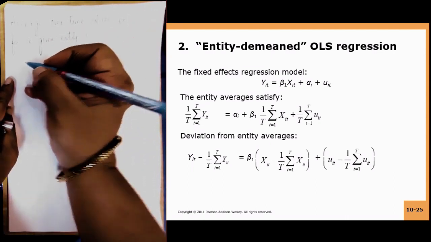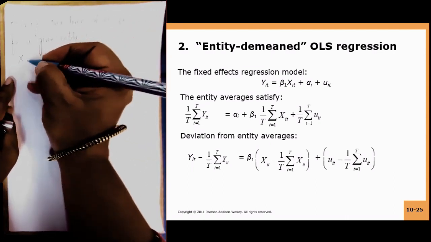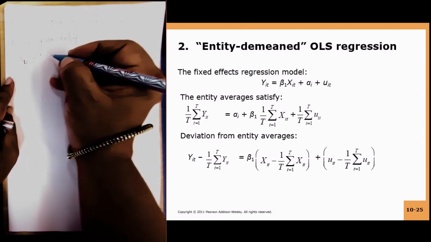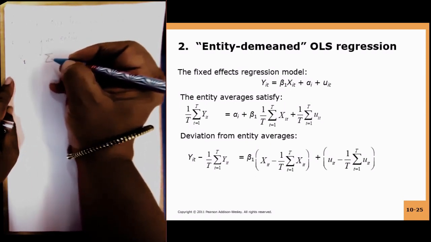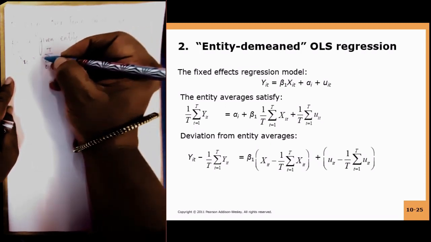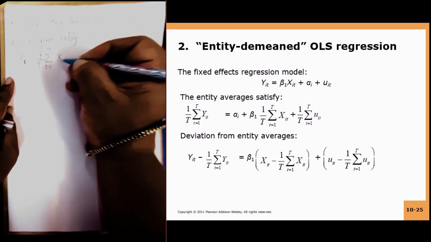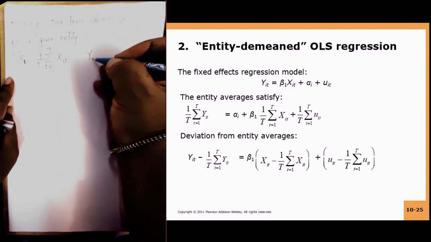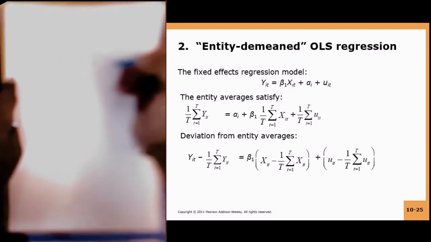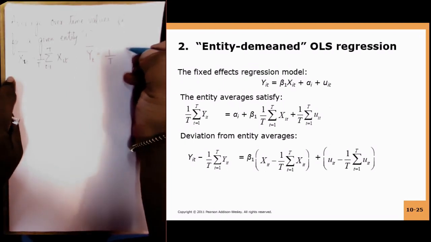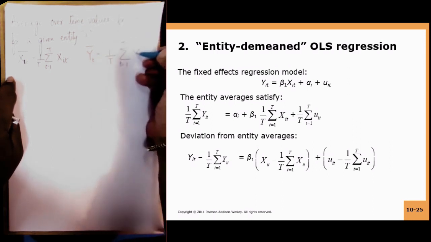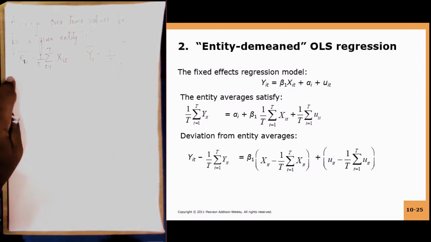So you create something called x bar i, for the ith entity, equal to 1 by T times the summation over t equals 1 to capital T of xit, and y bar i for the ith entity is 1 by T times the summation over t equals 1 to T of yit.